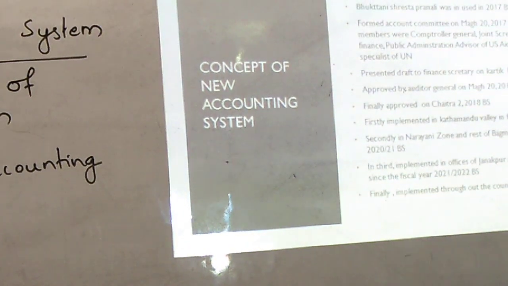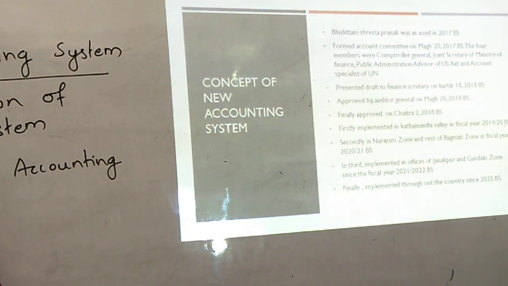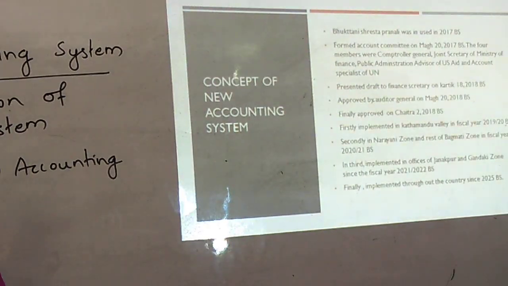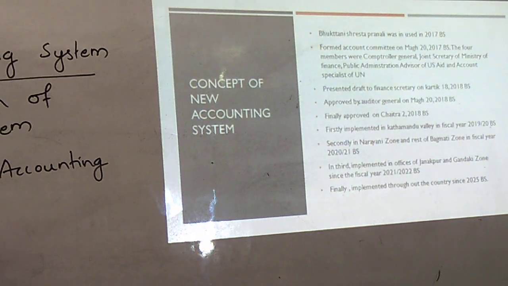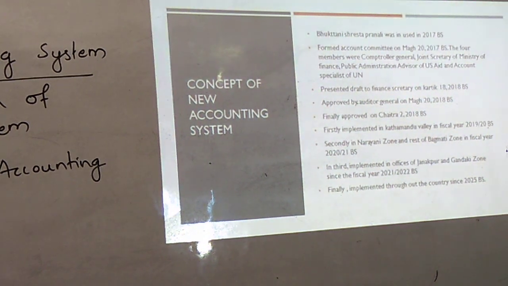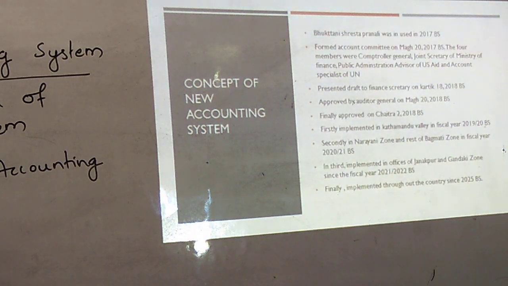As a result, the government felt the necessity of an accounting system which can fulfill the requirements of government offices, so the government offices launched or introduced an accounting system in order to record, classify and analyze the financial transactions of the government.